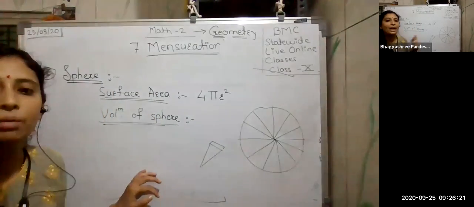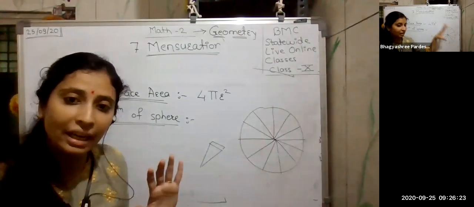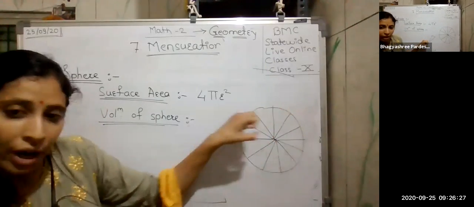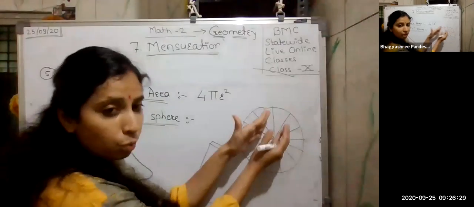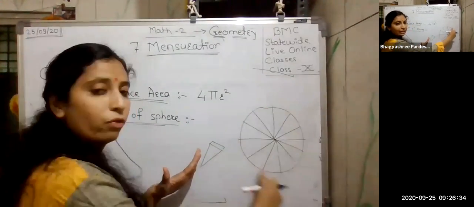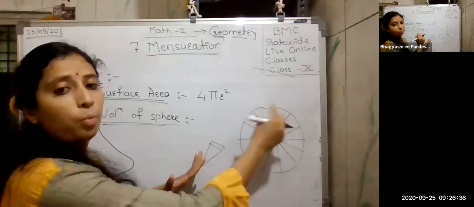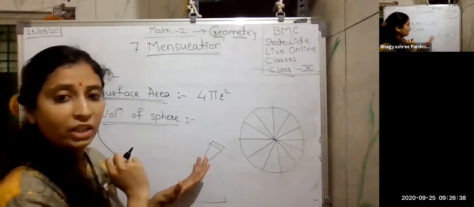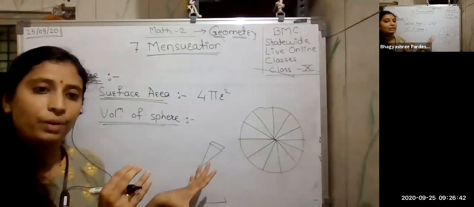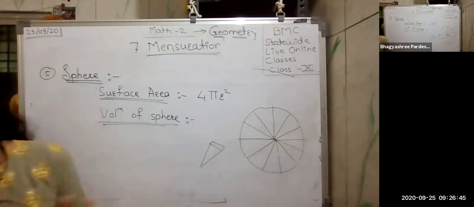It will be a pyramid. So here I am getting a number of pyramids. So I have to find out the volume of the pyramid here. Whatever the volume of the pyramids, that is the volume of the sphere here.